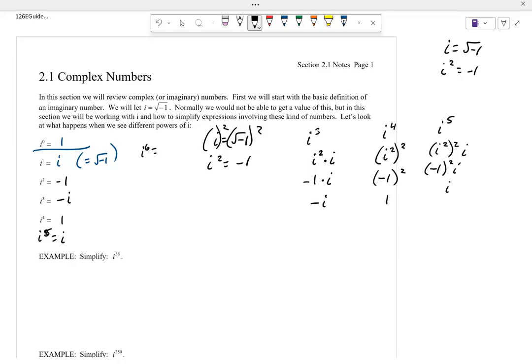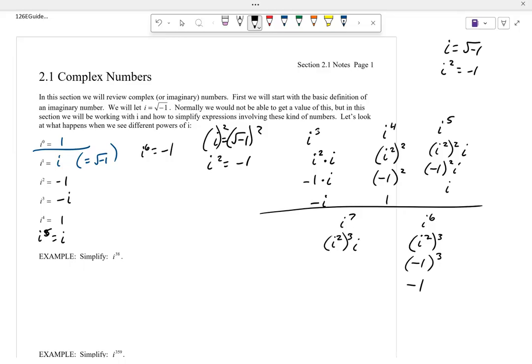I to the sixth. What would I to the sixth be? Let's keep going with this. Well, there's 3 of those I squareds. So what's -1 cubed? -1 times -1 times -1? -1. I to the seventh would be I squared to the third. There's 6 of them with a leftover I. So -1 to the third I. So -1 I. That was what I to the seventh would be. -I. And you can probably kind of see that pattern. It keeps going that way.